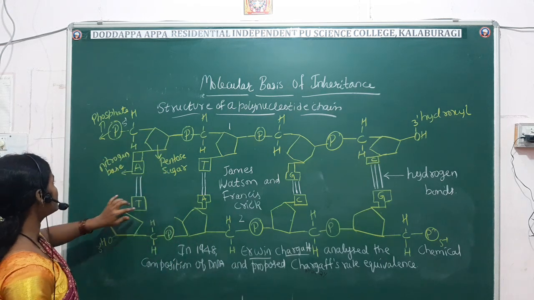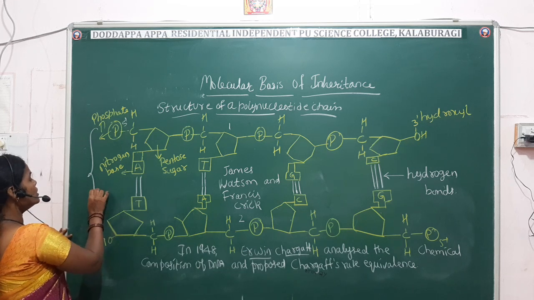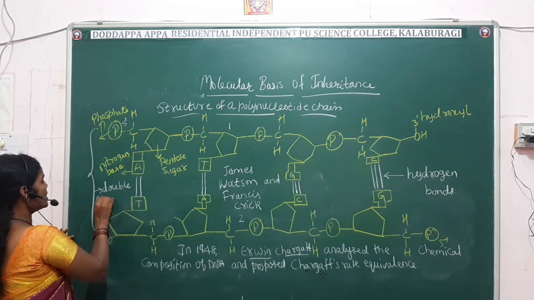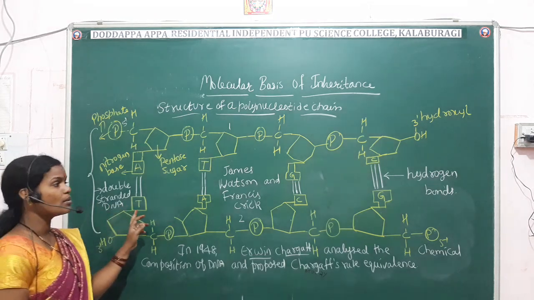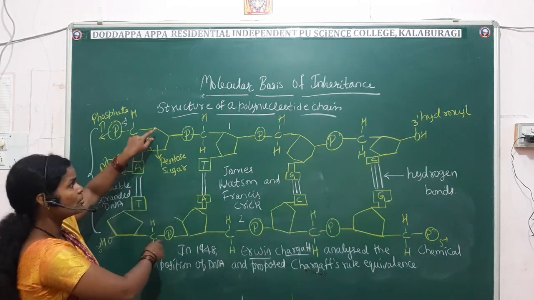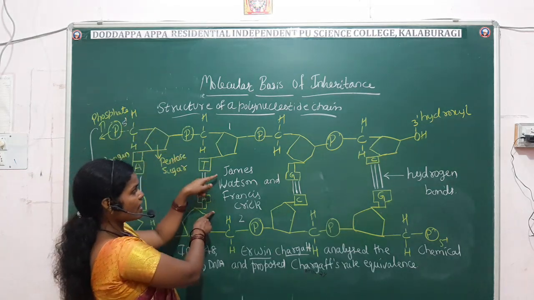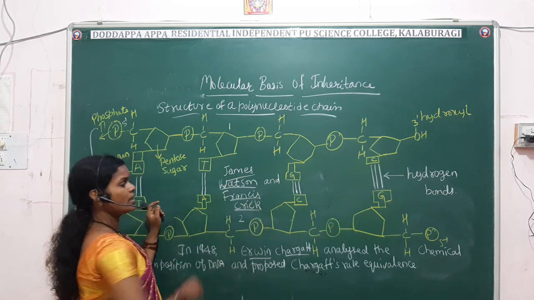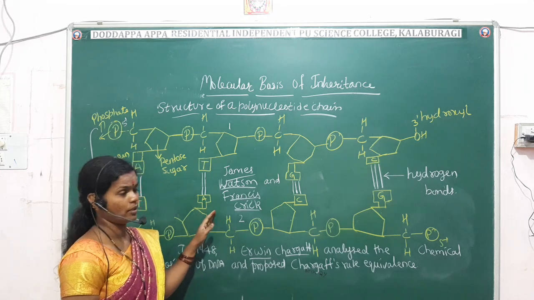This complete structure is called double-stranded DNA. This double-stranded DNA structure has been proposed by the scientists James Watson and Francis Crick in the X-ray diffraction experiment.